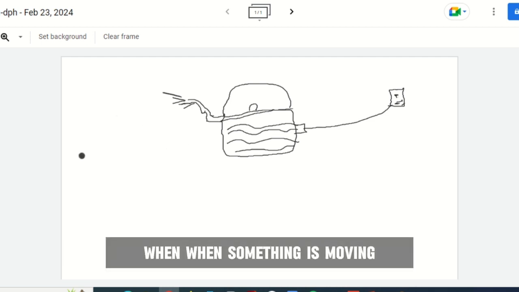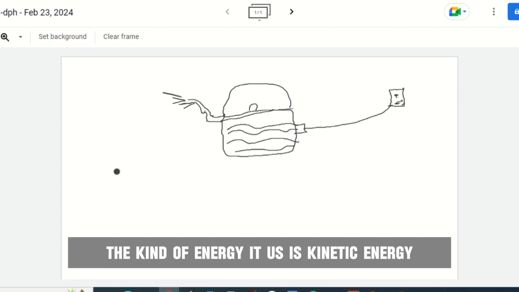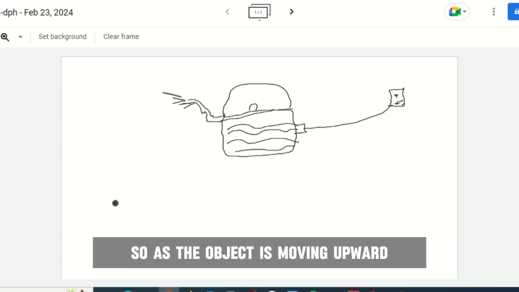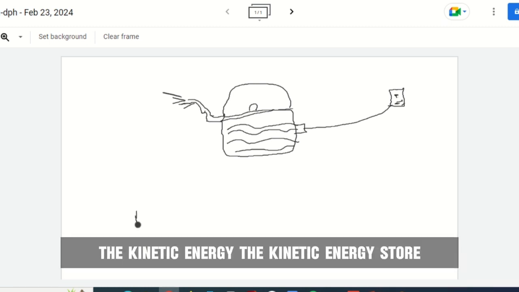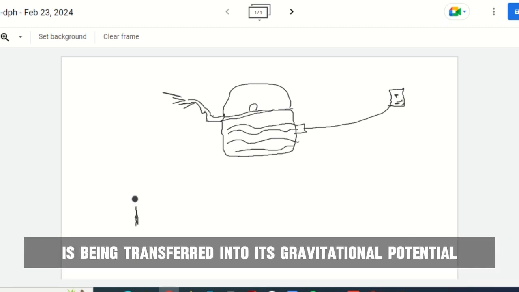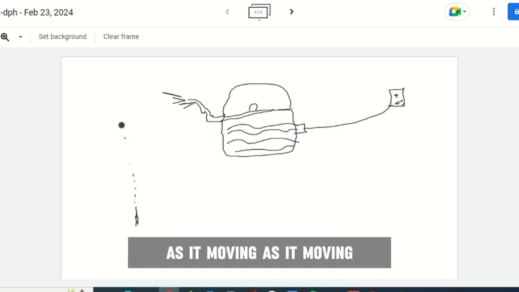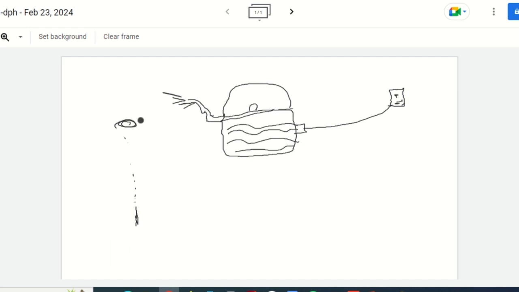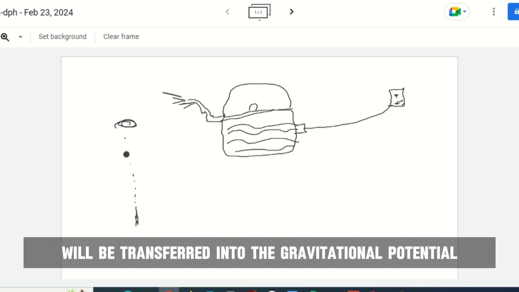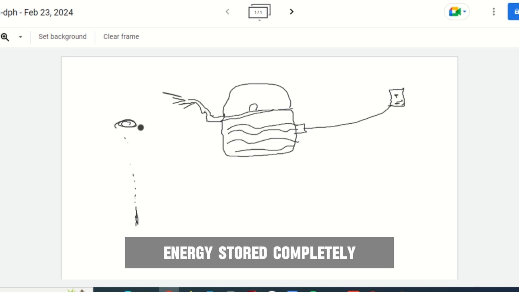When something is moving, the kind of energy it has is kinetic energy. So as the object is moving upward, the kinetic energy store is being transferred into its gravitational potential energy store as it's moving. Then it will get to a point where the whole kinetic energy store will be transferred into the gravitational potential energy store completely.